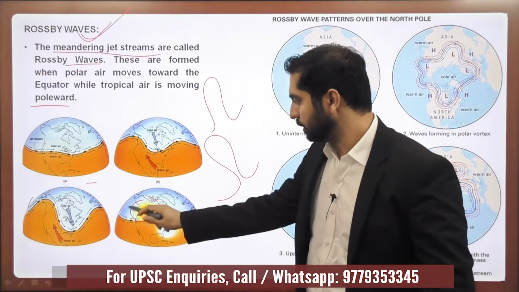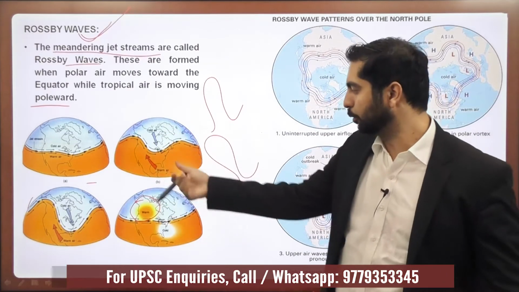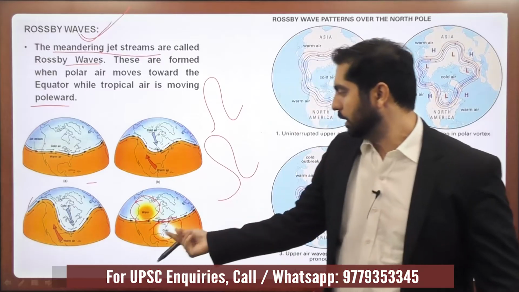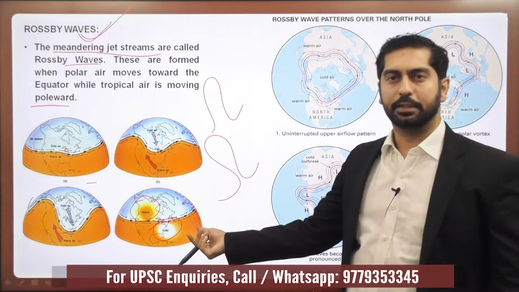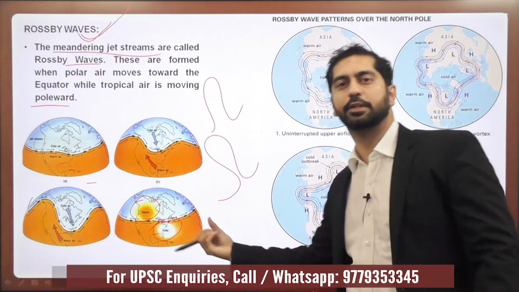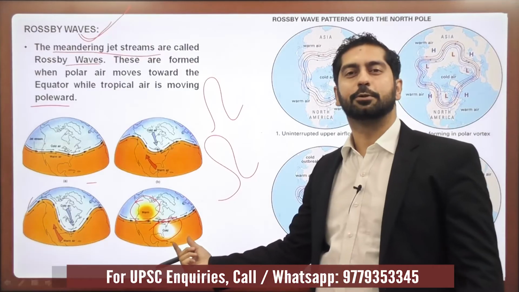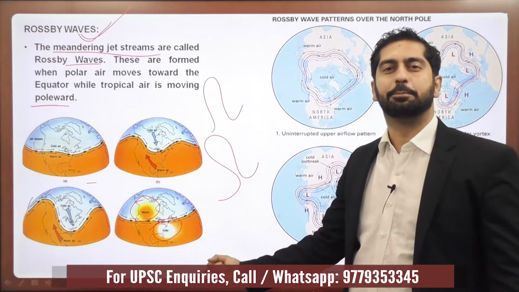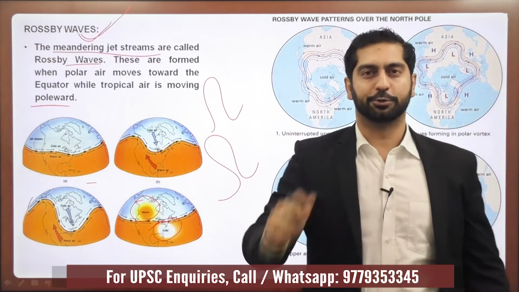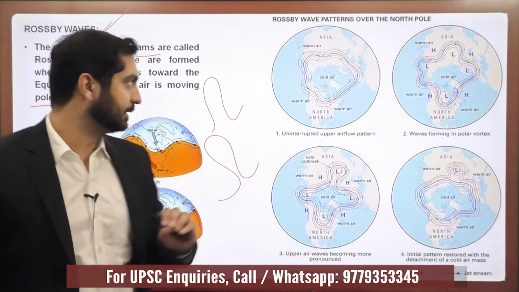Here a warm portion gets completely detached and starts moving towards the polar regions. Here the cold air parcel completely detaches itself from the main jet stream and starts moving towards the equator. One of these cyclonic circulations moves towards the Tibetan region and suppresses the monsoon in India. That was the explanation given by the Indian Institute of Science.